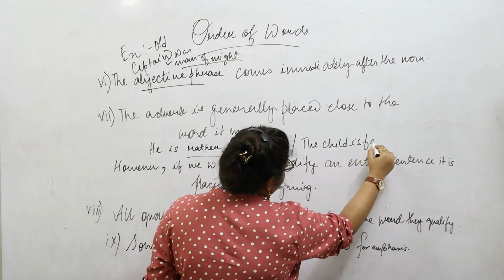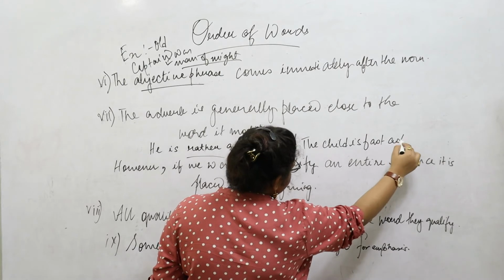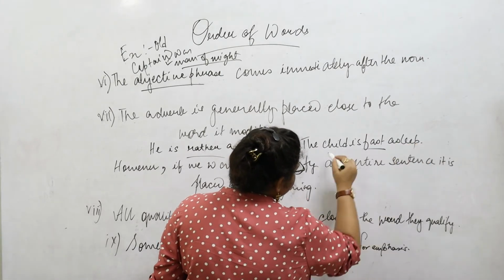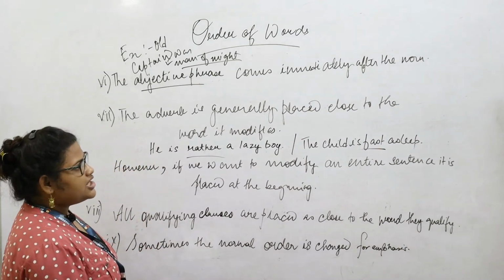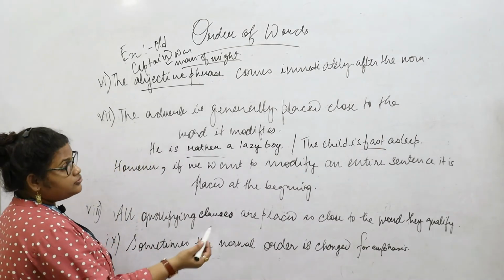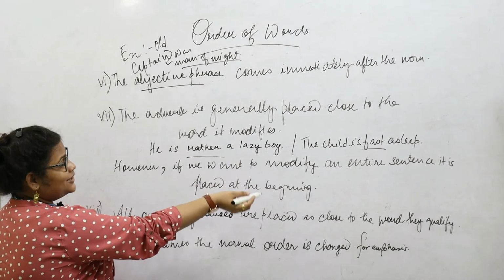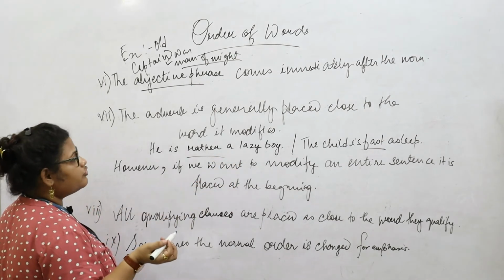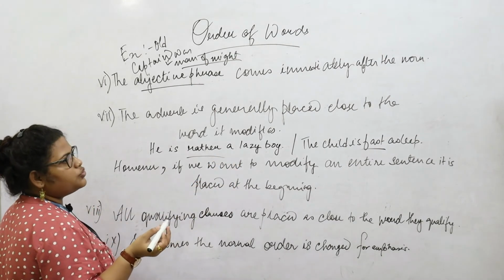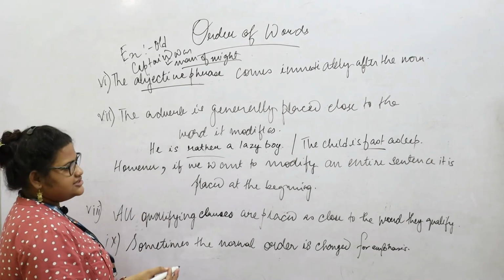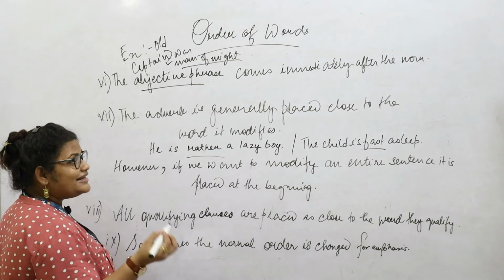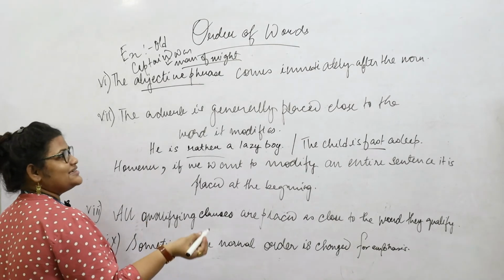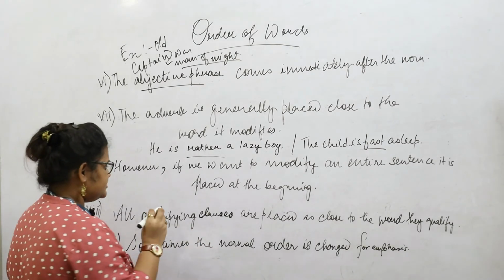is fast asleep, which means the child is quite asleep. So since the fast is describing, the adverb is qualifying the verb which is asleep, we are placing it before the verb. However, if we want to modify a sentence which needs to use an adverb completely for it, we will place it at the beginning of the sentence.